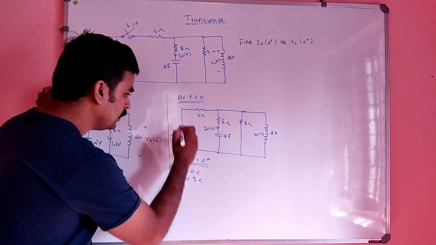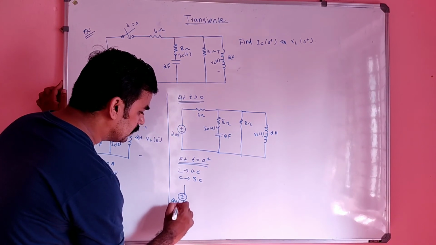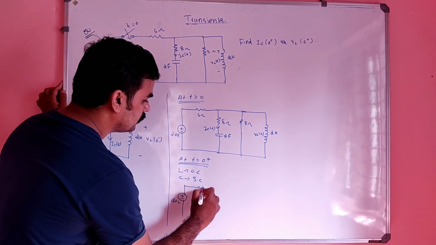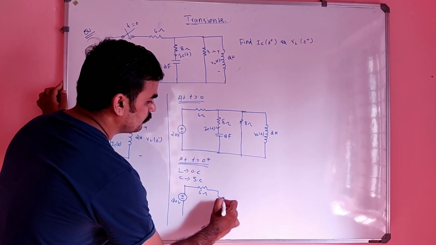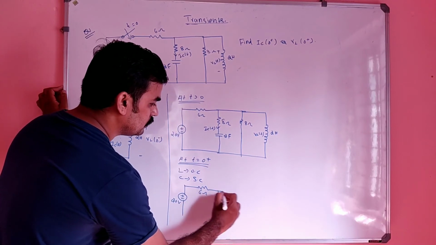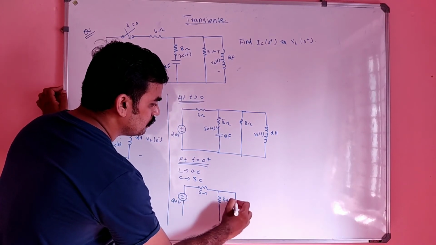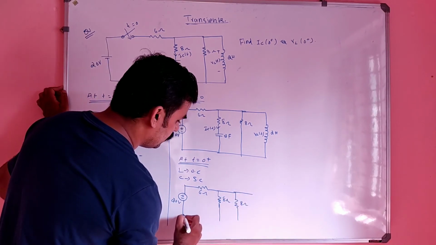So draw the figure again. It will become 20 volt, 6 ohm, 8 ohm. The capacitor will be what, beta? Short circuit. So another 8 ohm will be there. The inductor will be what, beta? Open circuit.